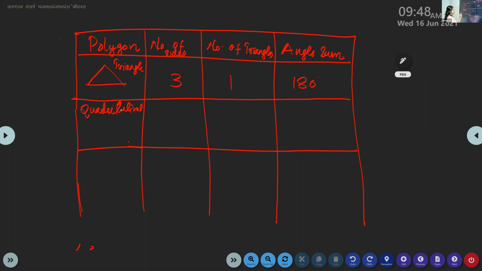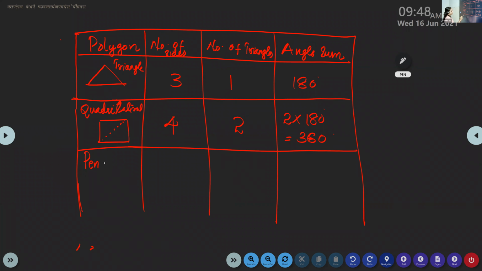You have the pencil, pen and everything? Okay, quadrilateral, what are the number of sides? 4 sides. How many triangles you can make? Make the dotted lines in between when you draw the diagonals. 2 triangles. So your answer is 2 into 180 and it is 360.